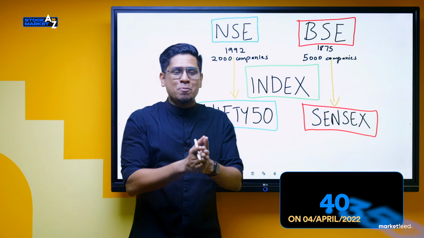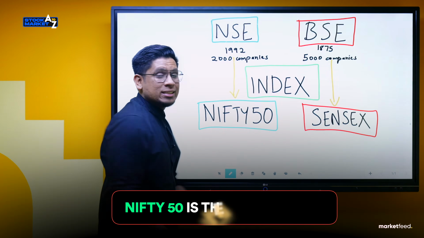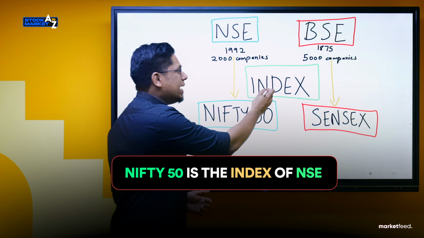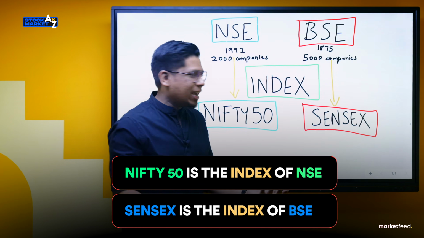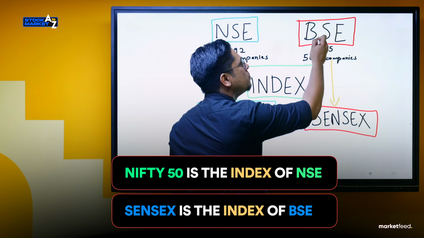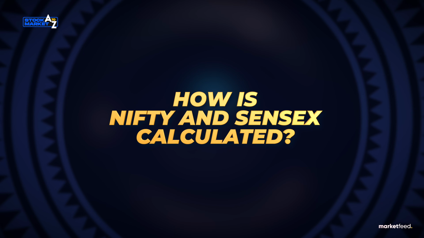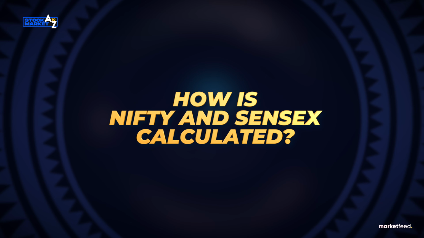So again, coming to my point, Nifty 50 is a single number which indicates how NSE is performing. Nifty 50 is the index of NSE. Just like that, Sensex is the index of BSE. So the next question in your mind will be, how is Nifty 50 calculated? How is Sensex calculated? Right?